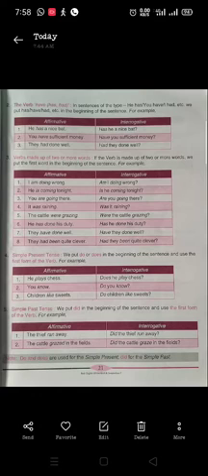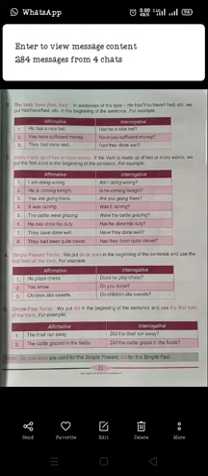And one more thing you can remember is about the subjects. Look at the subjects of the sentence: he, she, it, and a singular subject. If there is he, she, it, or a singular subject, we have to use does. If the subject is I, you, or plural, you have to use do. Okay, can you remember this?